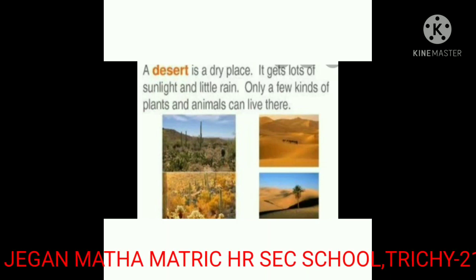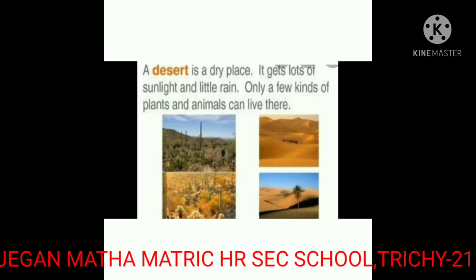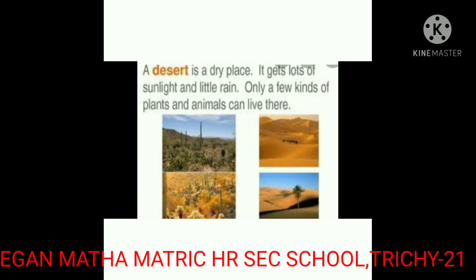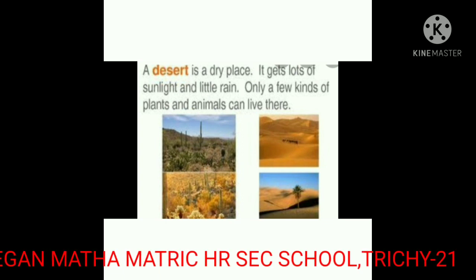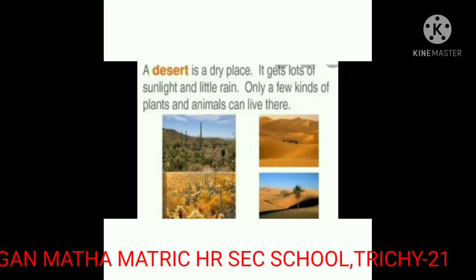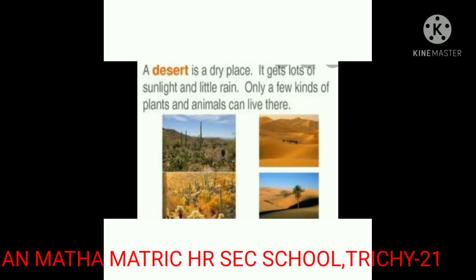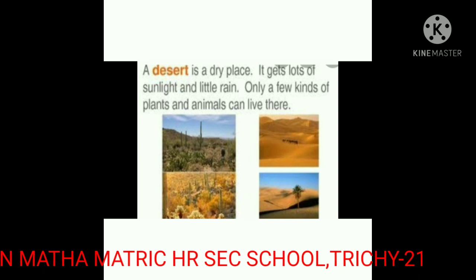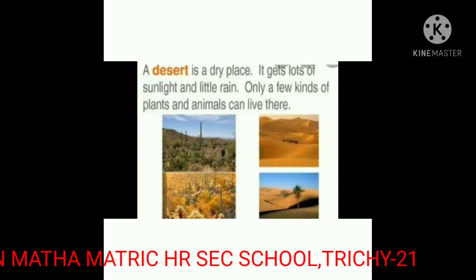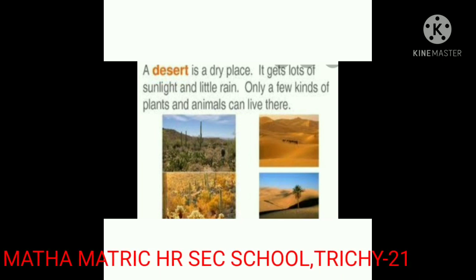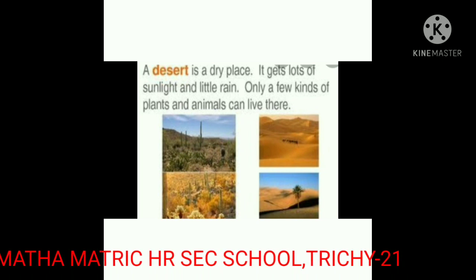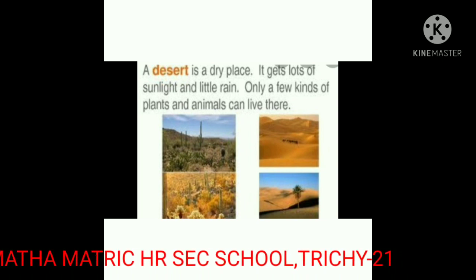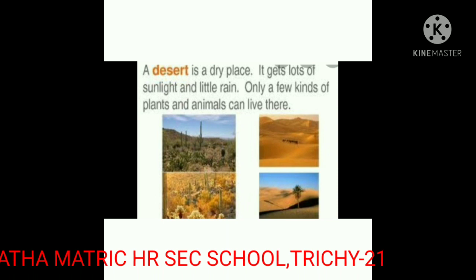A desert is a dry place. It gets lots of sunlight and only a little rain. Only a few kinds of plants and animals can live there.